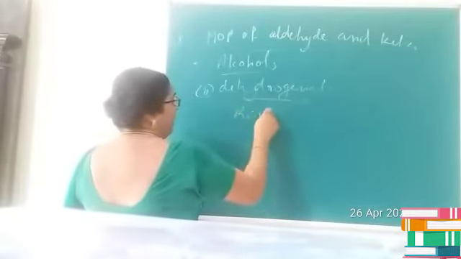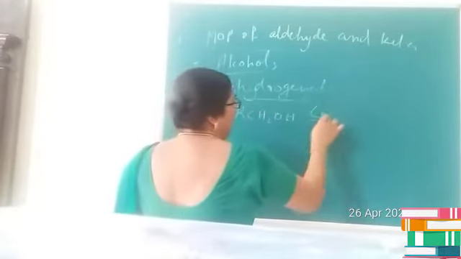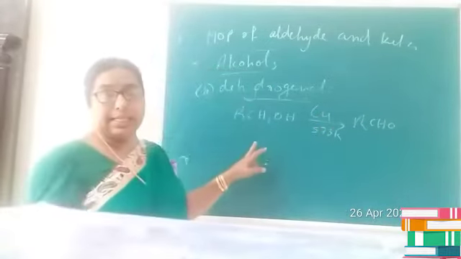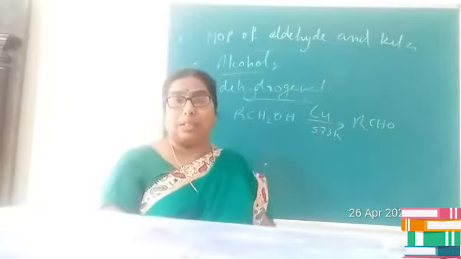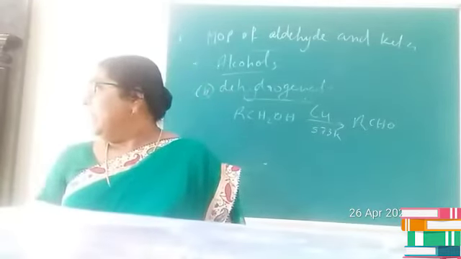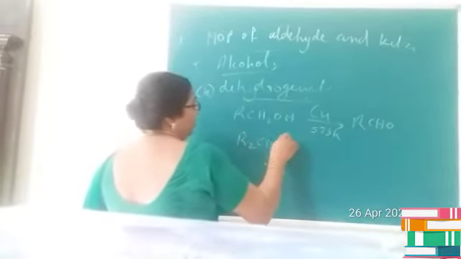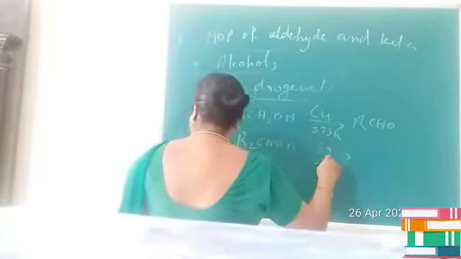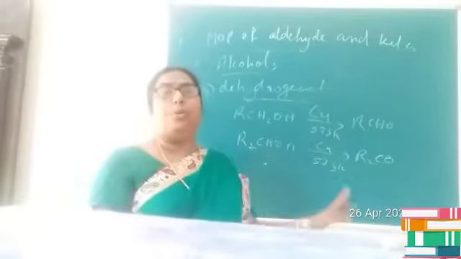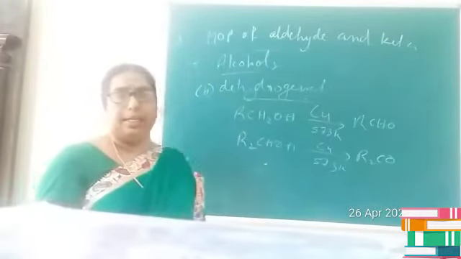Primary alcohol undergoes dehydrogenation in presence of copper catalyst at about 573 Kelvin and gives aldehyde as the product. On the other hand, secondary alcohol on dehydrogenation will give you ketone as the product. So we have seen two different methods from alcohol: first by oxidation and second by dehydrogenation.